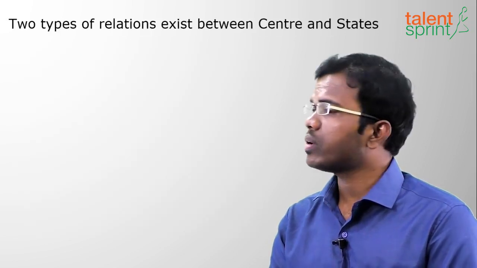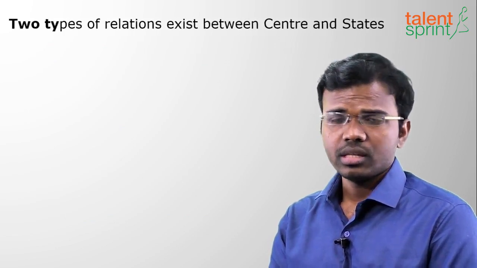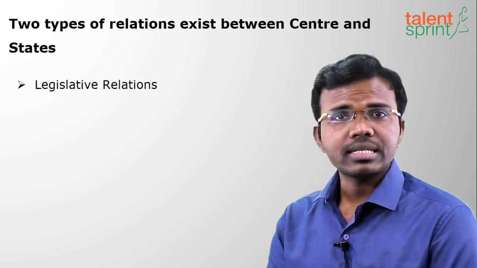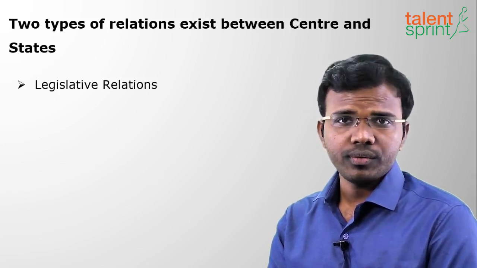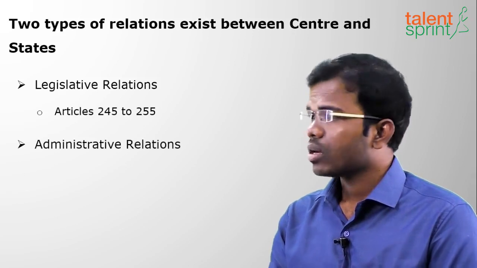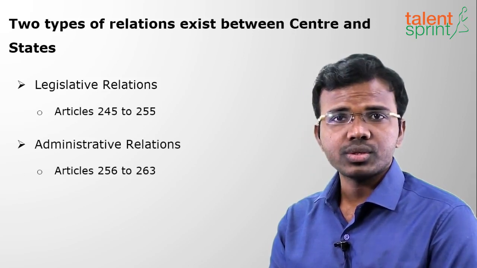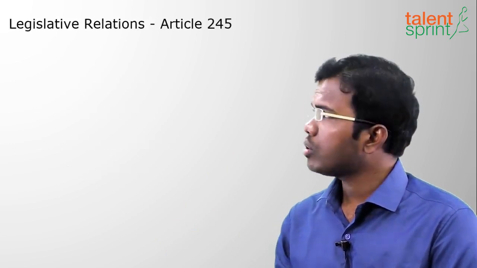So what are the types of relations we have in the center-state relations? The first type is legislative relations from Articles 245 to 255. Next is administrative relations from Articles 256 to 263. So moving on to the first type of relations, that is legislative relations.